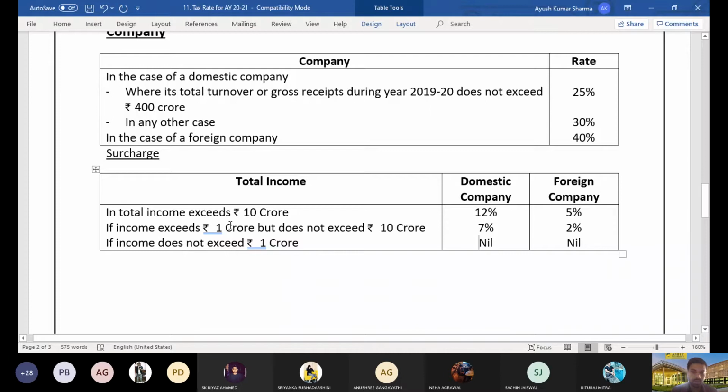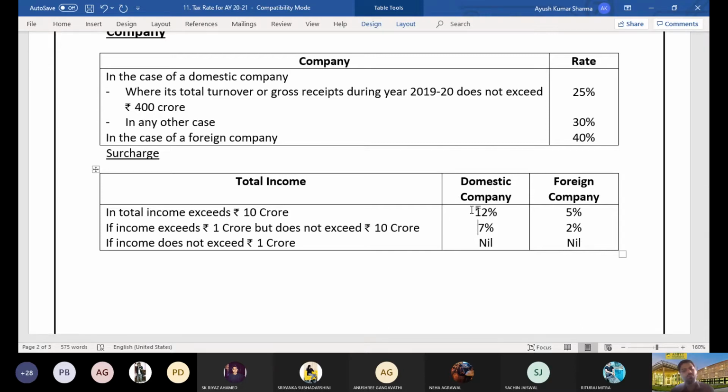Okay, and I think I've already specified to you that in case of a domestic company, the rate of surcharge is: more than 10 crores income, 12%; 1 crore to 10 crore, 7%; and below 1 crore, nil. That means the surcharge is applicable only if the total income exceeds 1 crore. That was completed in case of domestic company.